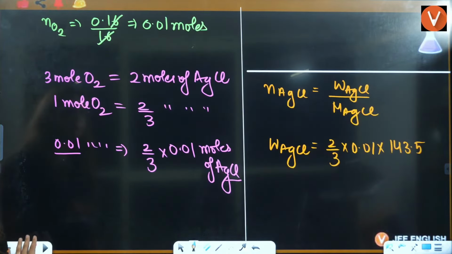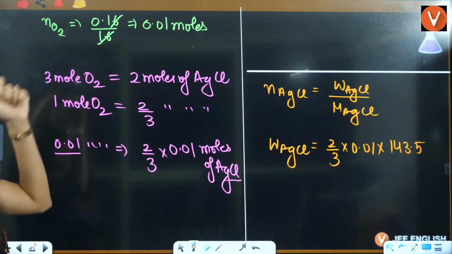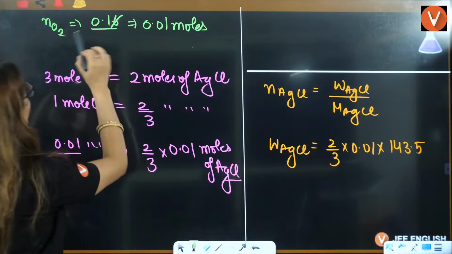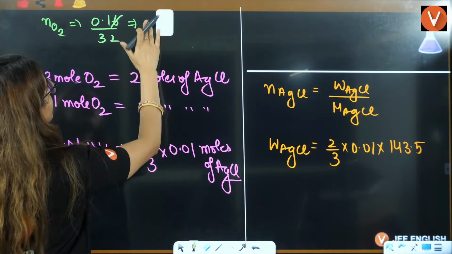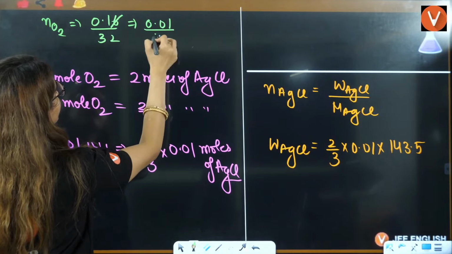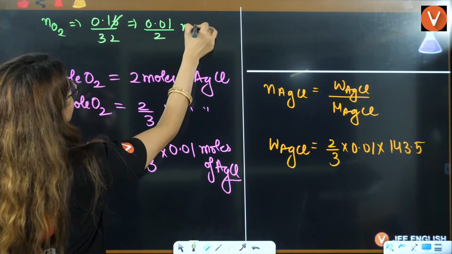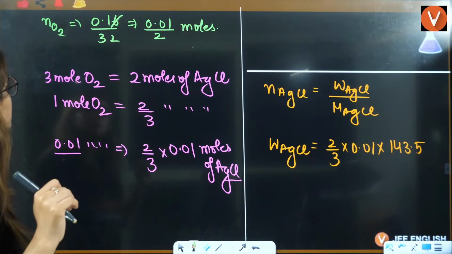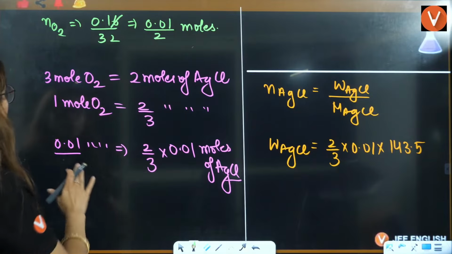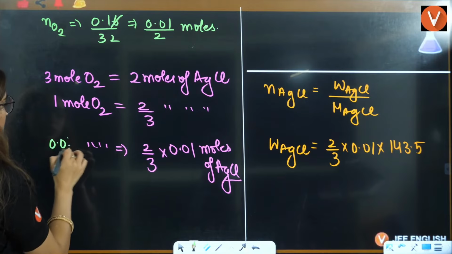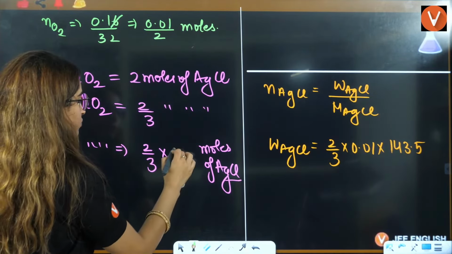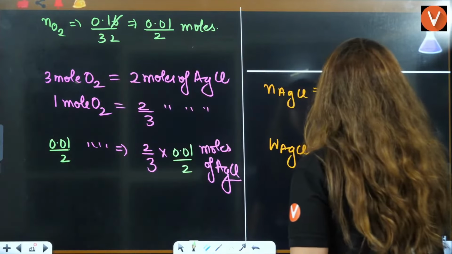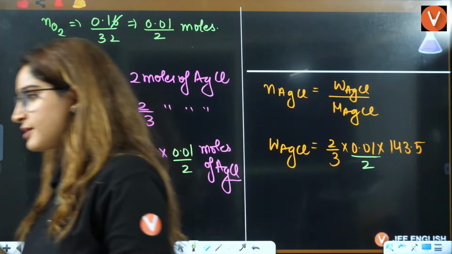Oops, one mistake we have done here. What is that? I have taken 16 here. It should be 32. Because we are talking about O2 now, it should be 32. Right? Should be 0.01 divided by 2. That will be the moles. So here it should be 0.01 divided by 2, and here it should be again 0.01 divided by 2, right? And then here also it should be divided by 2, and that's how you will get your answer.